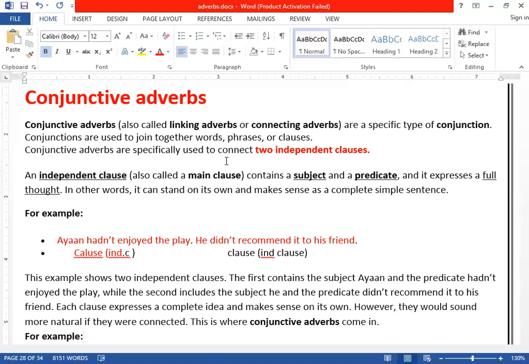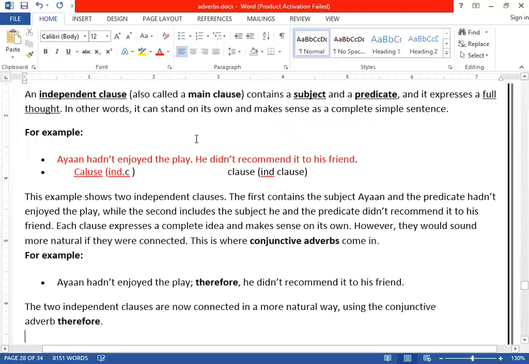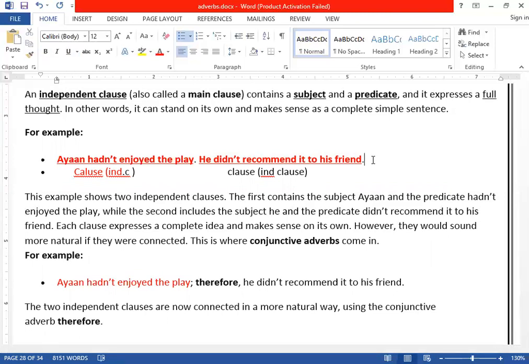Now let's take this example to connect both of them together. For example, look, Ayan, look at this one, the first one, Ayan hadn't enjoyed the play, clear? So I have taken this one, the first one, and I have written the same thing down. Ayan hadn't enjoyed the play. Can you see the second one? He didn't recommend it to his friend. So now, he didn't like the play. So that's why, or therefore, we want to give a reason.